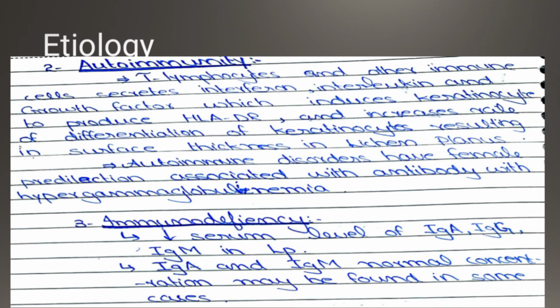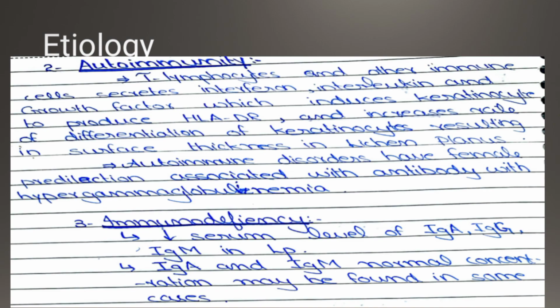Autoimmunity basically means autoimmune disorders occur due to which T lymphocytes and other immune cells secrete interferon, interleukin, and growth factor, which induce the keratinocytes to produce the HLA-DR and increase the rate of differentiation of keratinocytes, resulting in surface thickness in lichen planus.